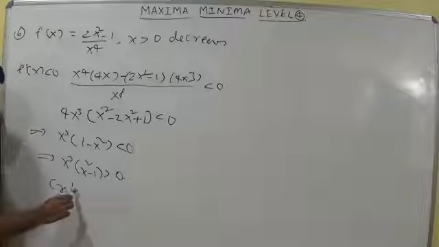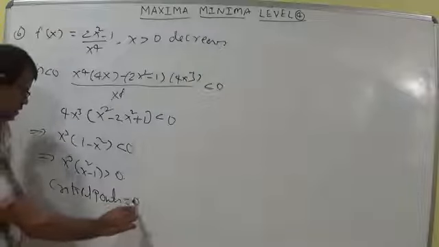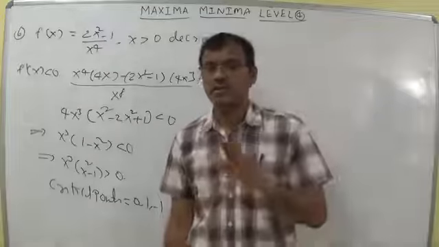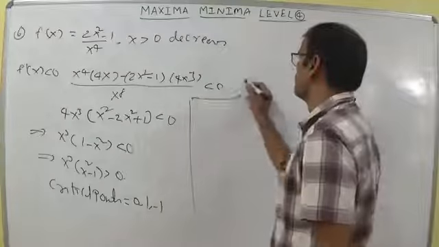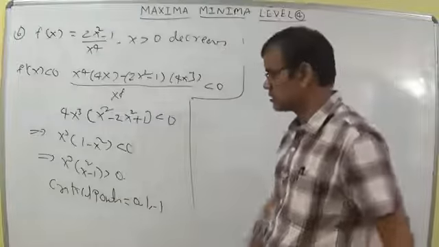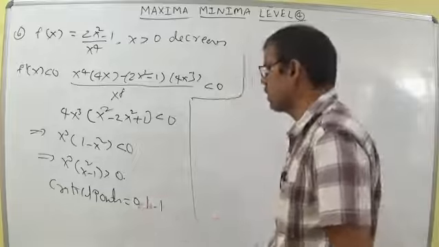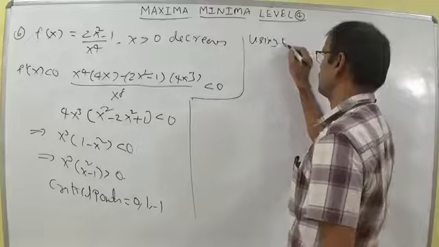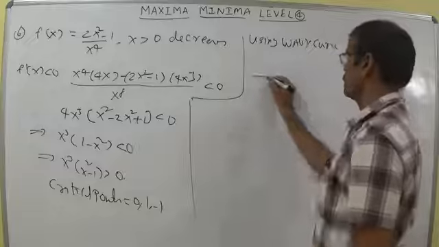Critical points I am writing here. Students try to understand that critical points depend upon f dash x equal to 0 or where f dash x is not defined. Here, using the wavy curve, critical points mean if you put the value of x and the total answer becomes 0, those are called critical points. X is equal to 0, 1, minus 1 are critical points. Using the wavy curve I am writing.